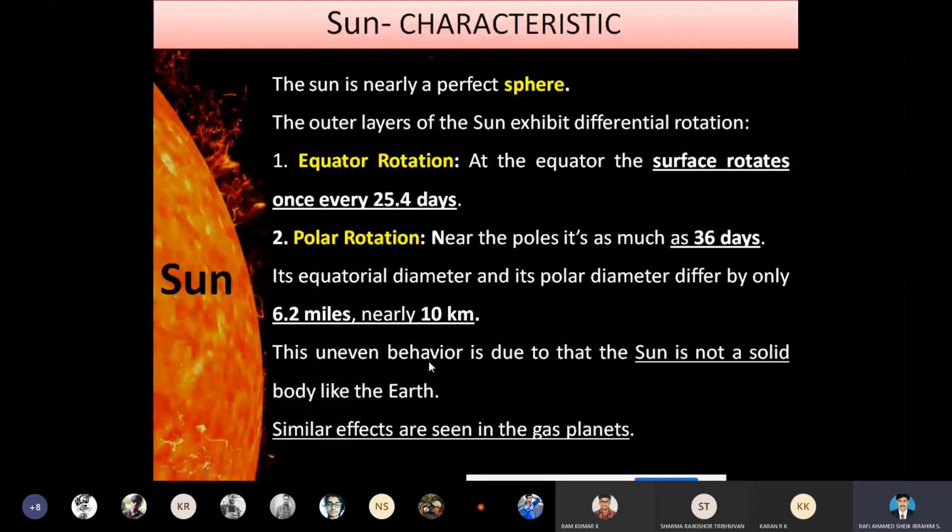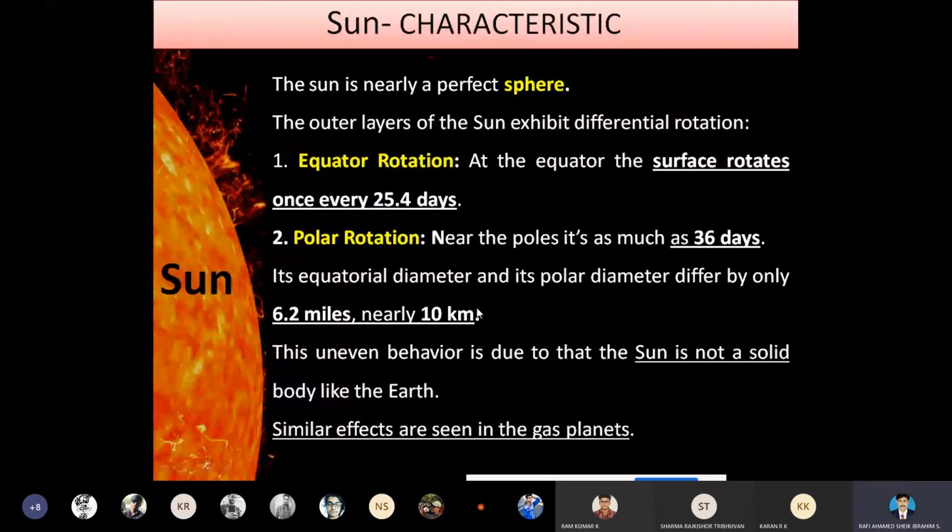Actually, we know that the sun is not a solid body, just like the earth. The reason is that the sun induces the temperature and creates the radiation. The radiation induced from the sun shows that the material is not in a solid medium, just like the earth. Similarly, all the gaseous planets in the solar system are not solid bodies.